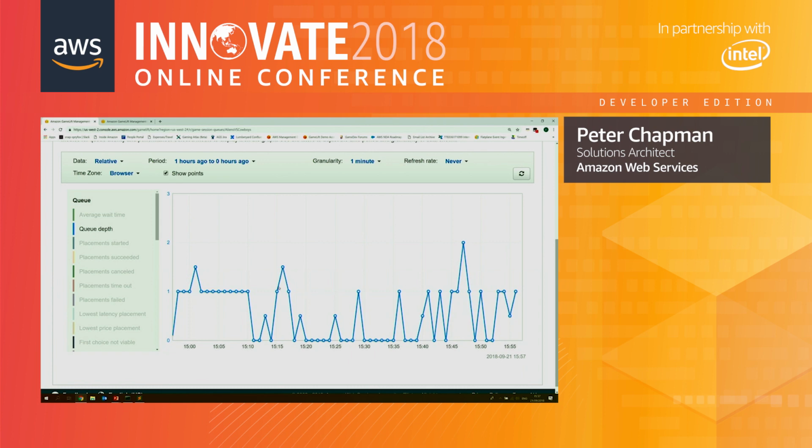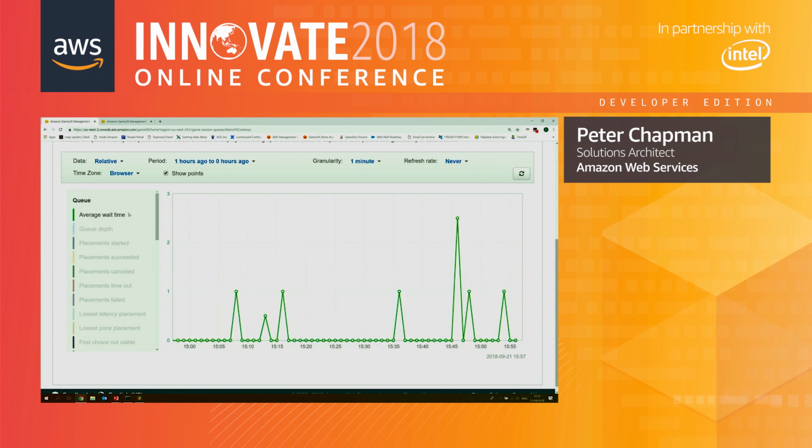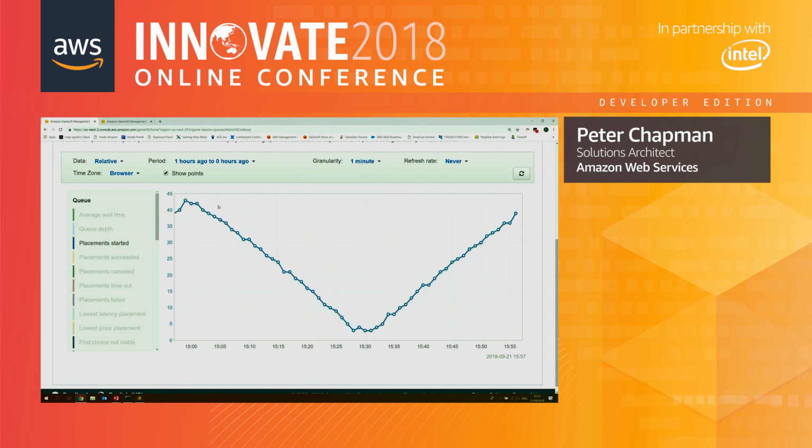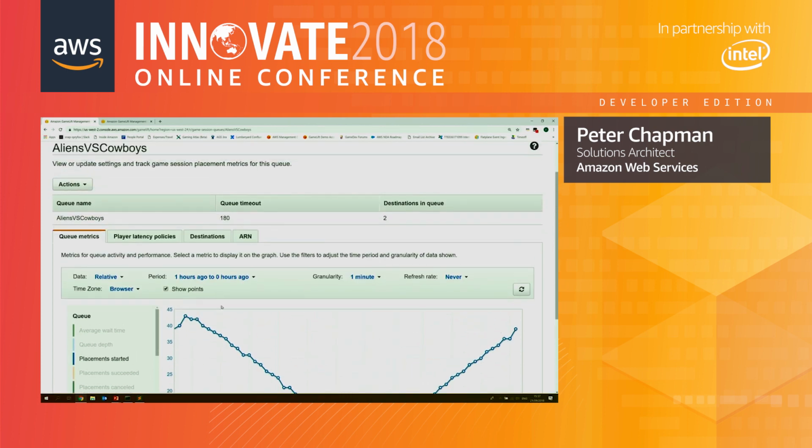And you can see occasionally in my demo account, I've got up to maybe 2. That's when load got somewhat higher. But I can also see things like what the average wait time for players is, for example, or how many placements have actually been started over time. So you can see quite a few placements are constantly being pushed into my game server here. This has just got a little script that's running constantly to generate load for my queue.